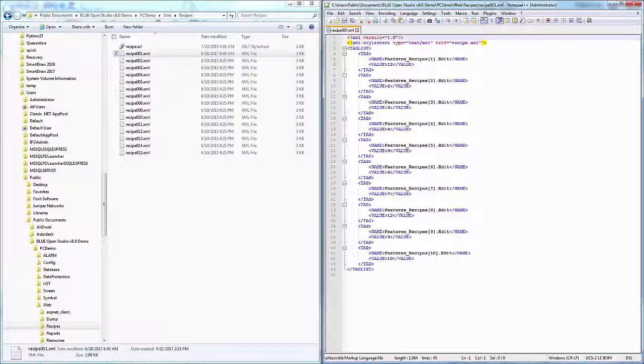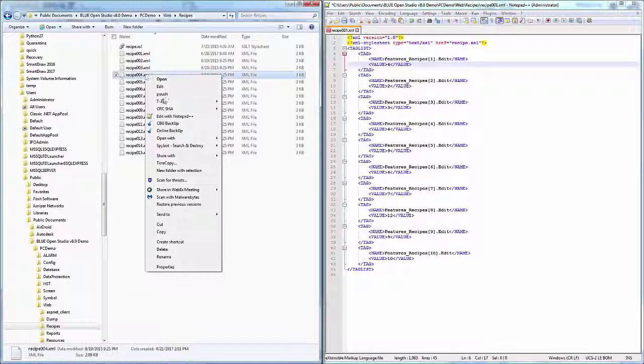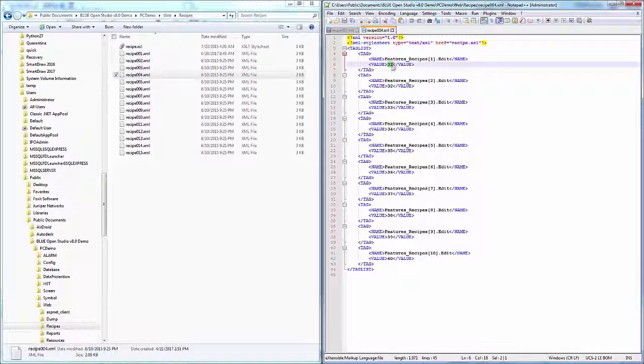Each recipe is stored as a separate file, meaning that one, many, or all recipe files can be moved between applications with no need to import or export.